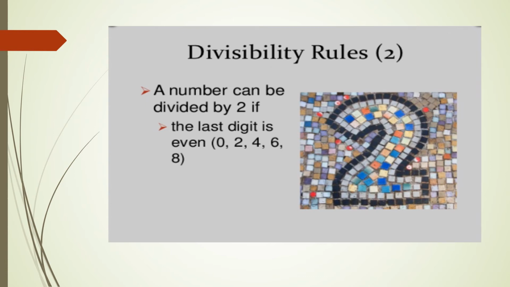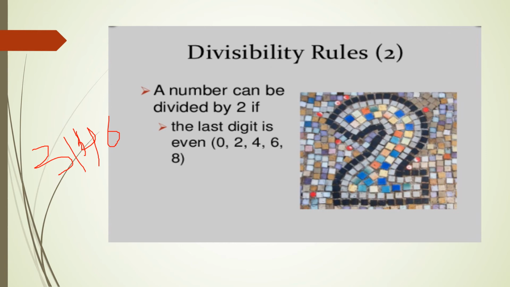How? See here, without division we can tell that we can divide this 4-digit number by 2, because here the last digit is 6 and 6 is even.